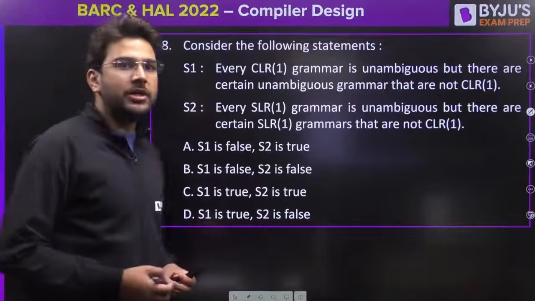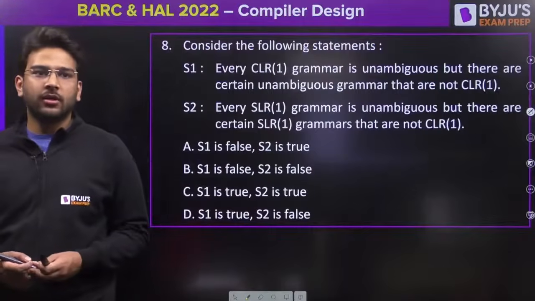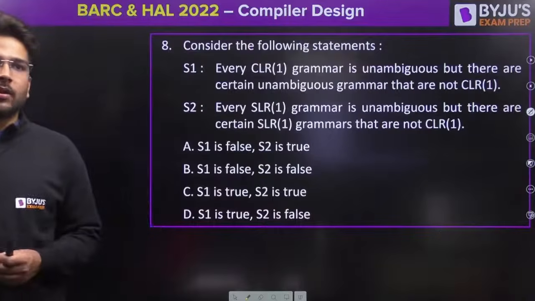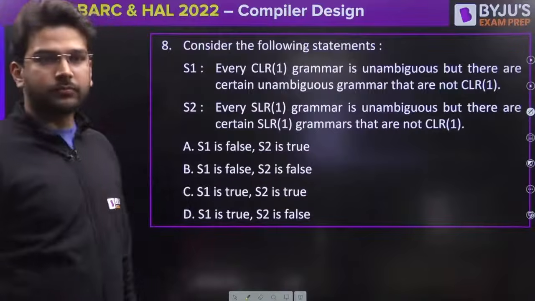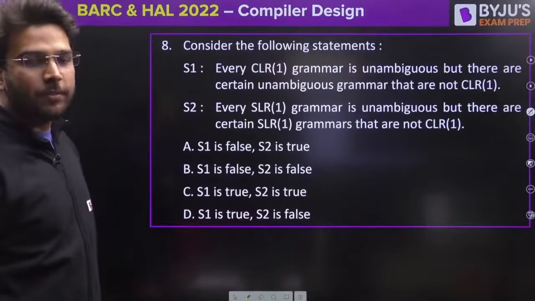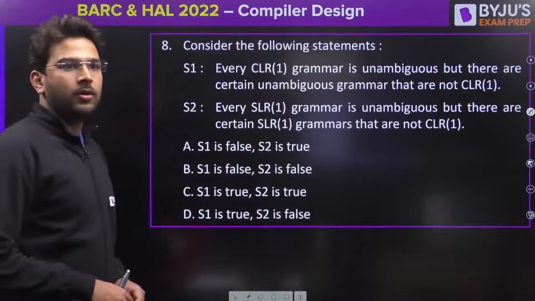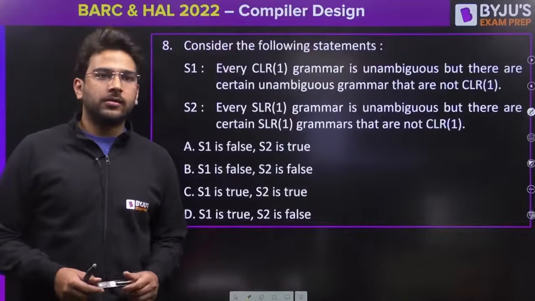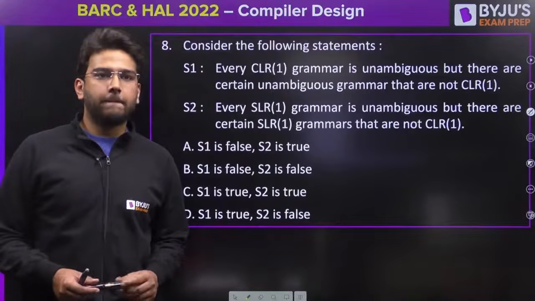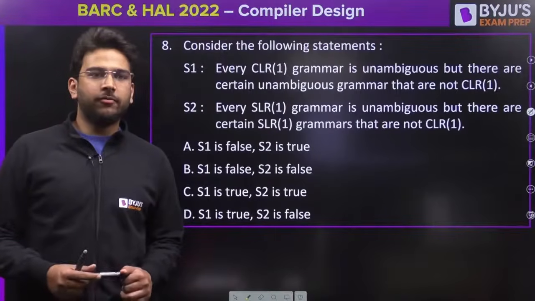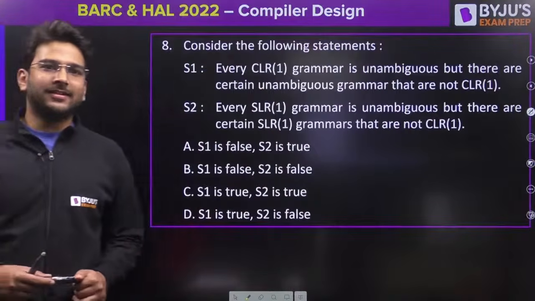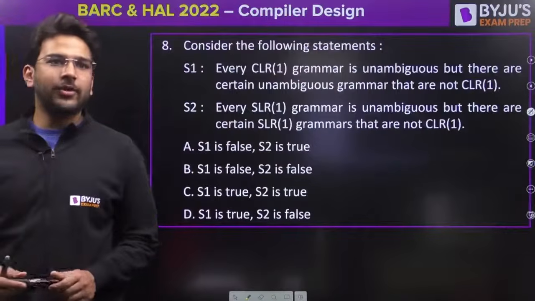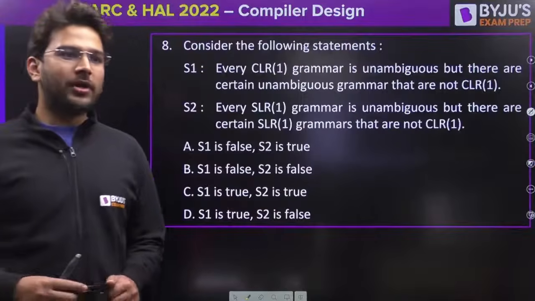So Bhagya is saying option D. Nishant is saying option C. Yes. Anyone else getting the answer? Let's see who is correct. Meghna is saying option C. Okay. Let's see. Diksha option D. So students are having confusion between C and D. Anyone else getting the answer for this question? Read it carefully again, those who have not answered yet.